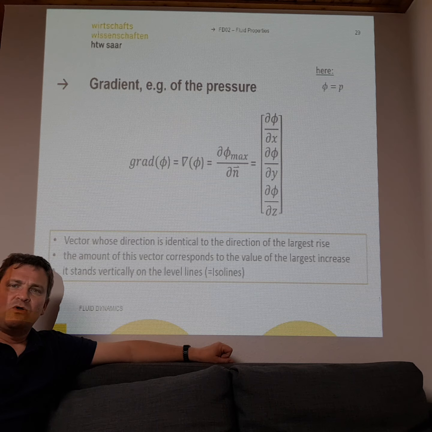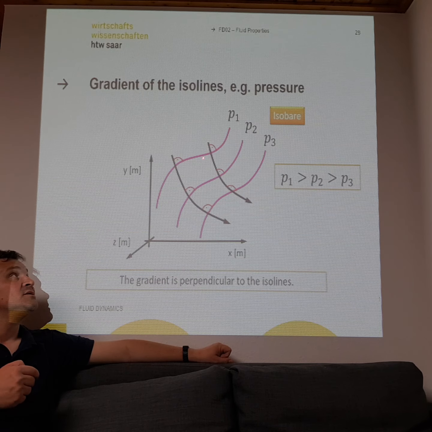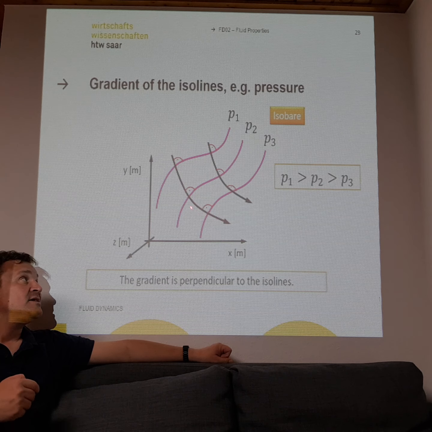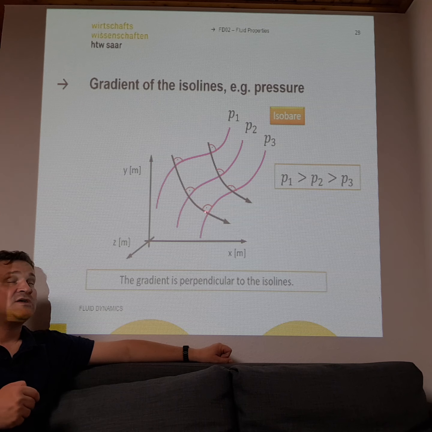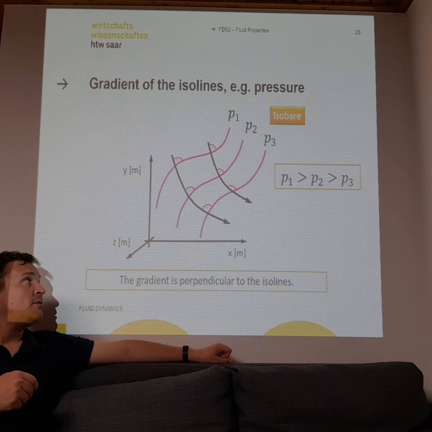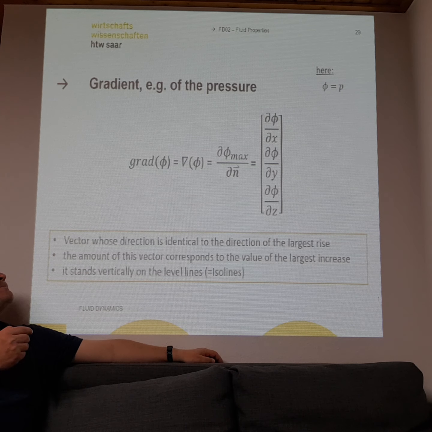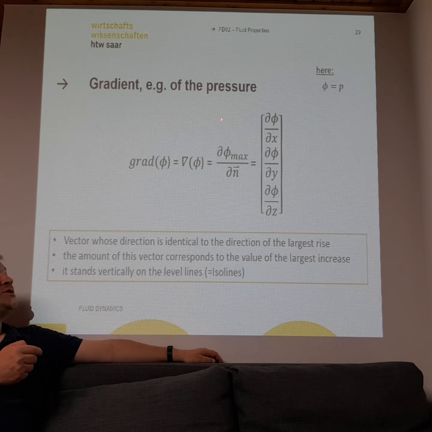Okay, and how can we describe these gradients? We call this pressure difference, this pressure drop, a gradient, and we describe it by the so-called gradient operator.